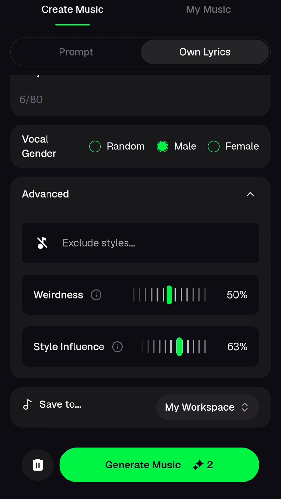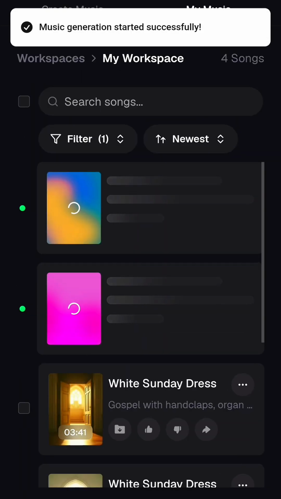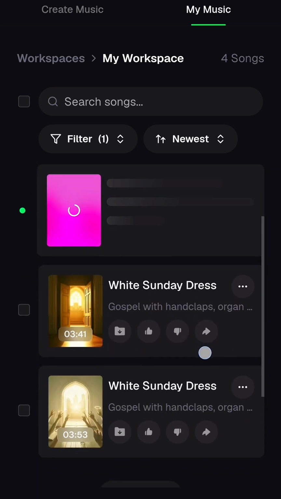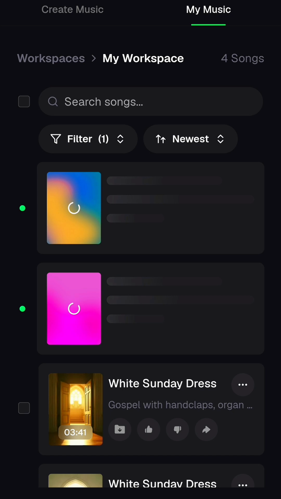Then after that, the next thing you are going to do is click on generate music here. When you click on generate music, it's going to start generating your own music. As you can see, it will generate 2 tracks for you. These are the first two tracks I generated here. Now it's generating another 2 tracks for me. So let's give it some minutes, and it's going to generate the music, and I'm going to play it for you guys.